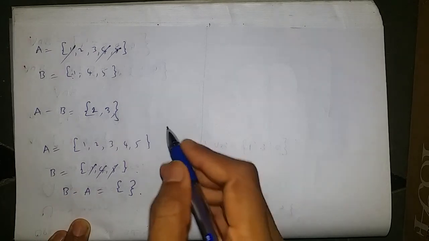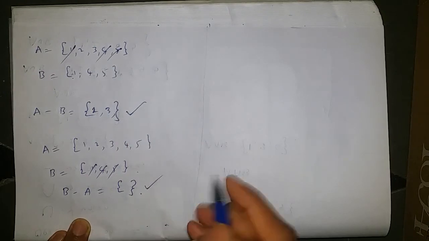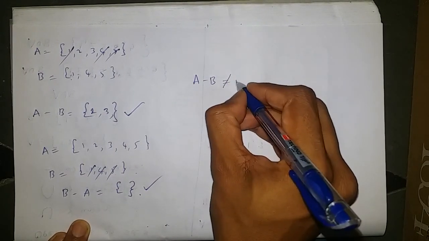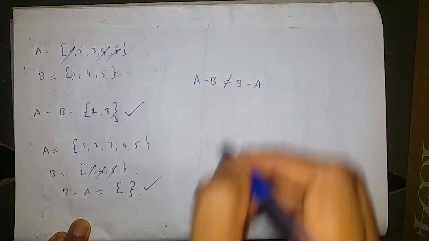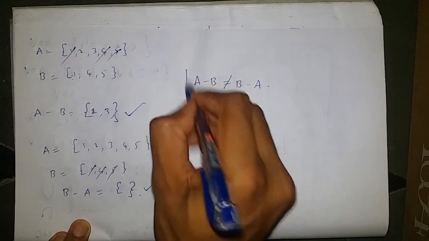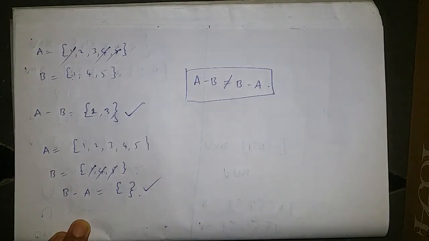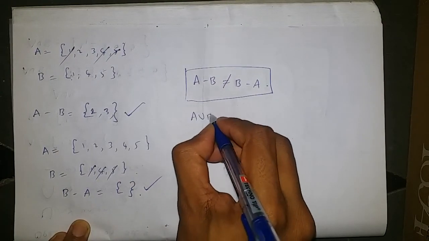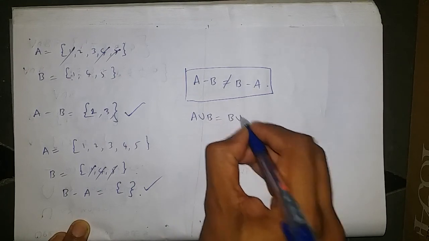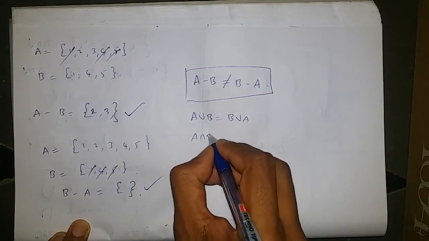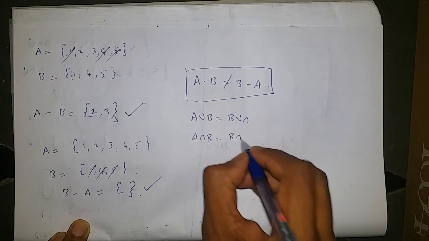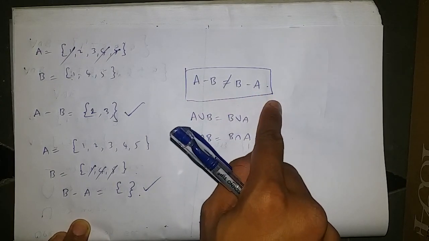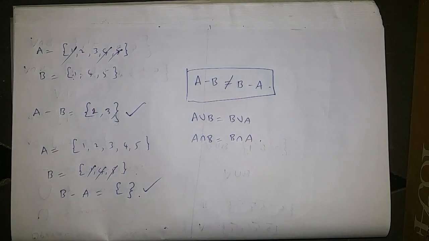From B we subtracted, or we removed, all the elements which are there in set A. If we observe this clearly, A minus B is not equal to B minus A. We need to remember this compulsorily. Whereas A union B is equal to B union A, and A intersection B is equal to B intersection A. Only A minus B is not equal to B minus A.